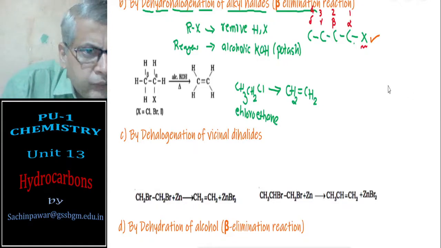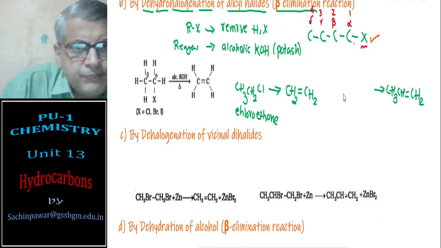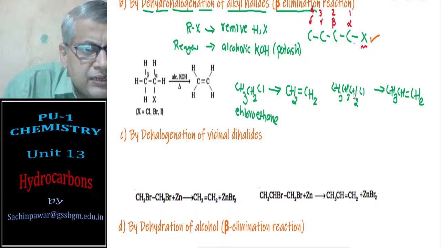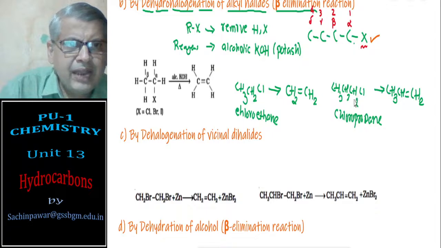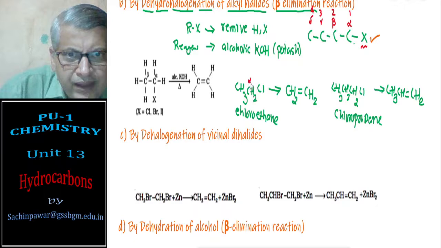Suppose I want to prepare propene. Then I need to use the corresponding alkyl halide. So 3 carbon, I will use CH3 CH2 CH2 Cl, say. So this is chloropropane I can use. So dehydrohalogenation means you have to remove halogen from the alpha carbon atom and hydrogen from the beta carbon atom.